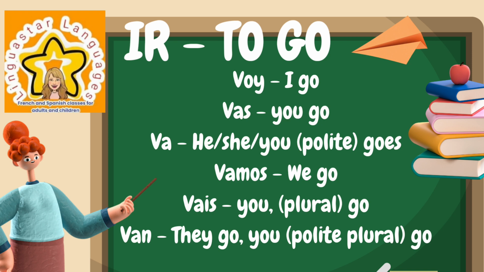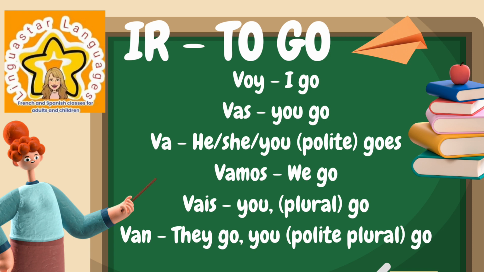So our verb ir is very, very irregular, so it doesn't follow a usual pattern. So we just need to learn it off by heart. So we've got voy, which is I go. Notice my pronunciation. I'm not pronouncing it as a voy sound. It's a boy sound. So voy, I go. Vas, you go, talking to one person. Va, he or she goes.